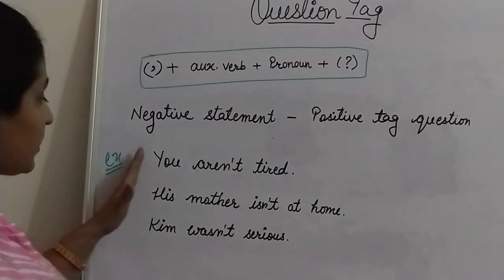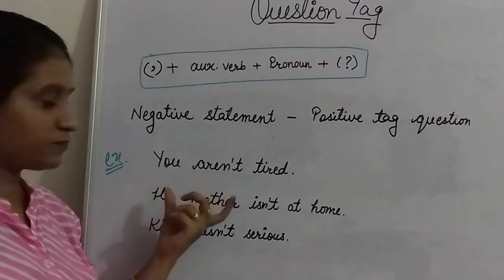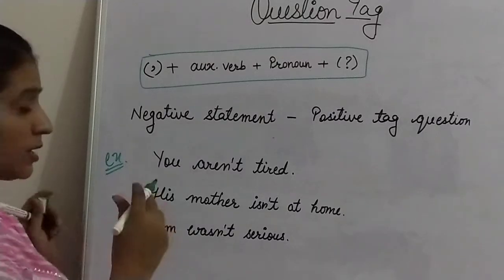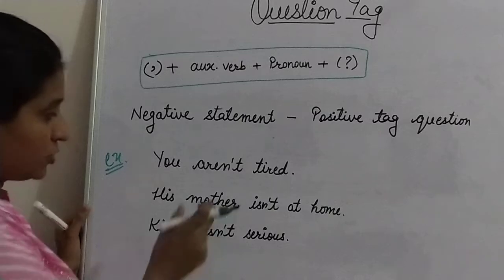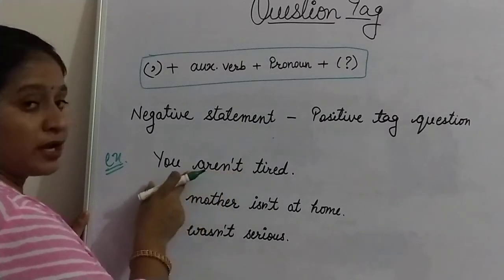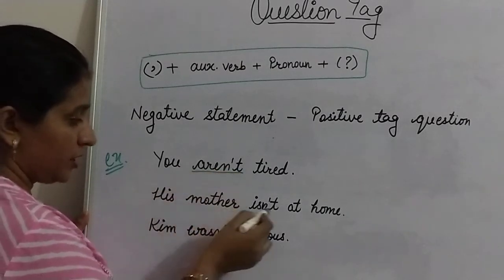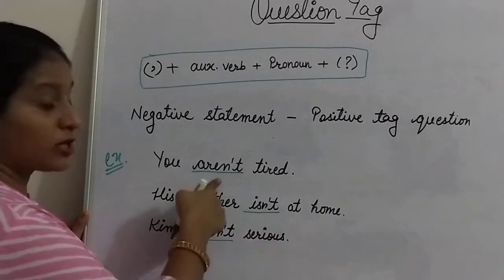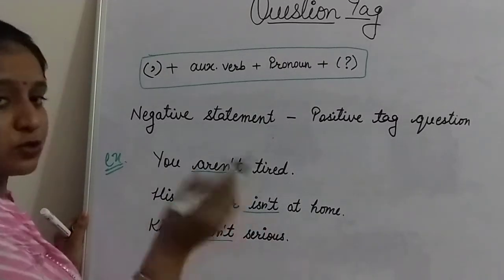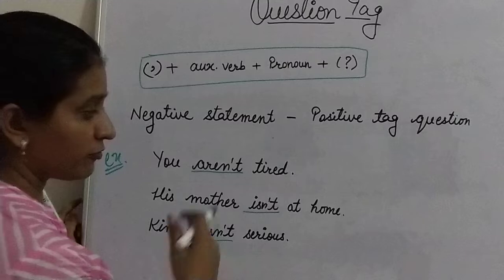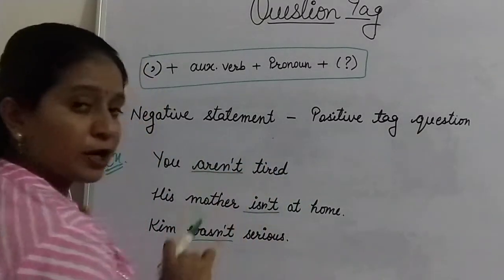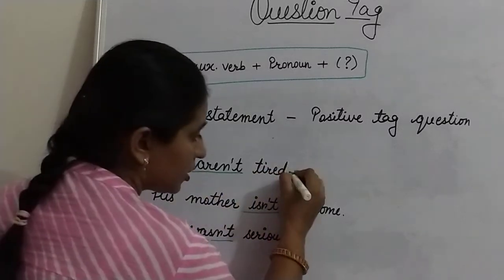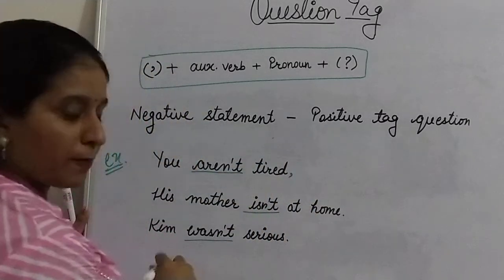So dear students, here are the examples of some negative statements. Example number one, you aren't tired. You can see here your statement is in negative. Here, aren't. Your statement is already in negative. So now make a question tag, framing a question tag for that statement. First rule is remove the full stop. Instead of the full stop, use a comma.